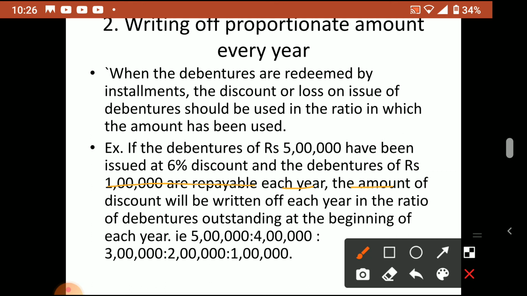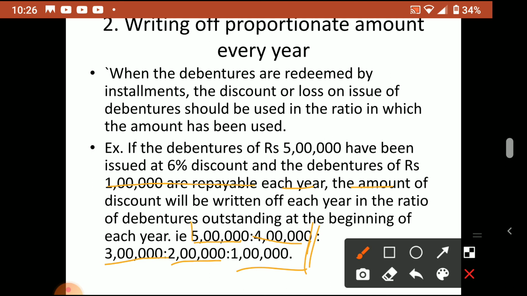Then again after 1 year we repay 1 lakh, so remaining how much? 3 lakhs. From that 3 lakh we repay 1 lakh, then again it is 2 lakhs. So from 2 lakh again we repay 1 lakh, so remaining 1 lakh. So what we can say, that ratio is first year 5 lakh, 4 lakhs, then 3 lakhs, 2 lakhs, 1 lakh. So 5, 4, 3, 2, 1. This is the amount we are utilizing every year, meaning the outstanding amount after repayment. 1 lakh rupee we repay.